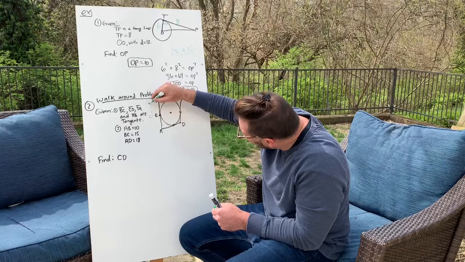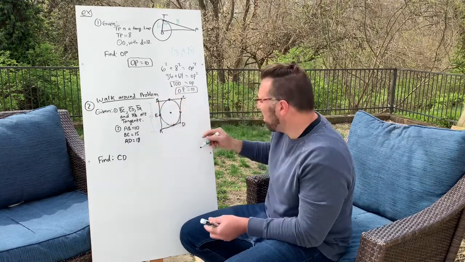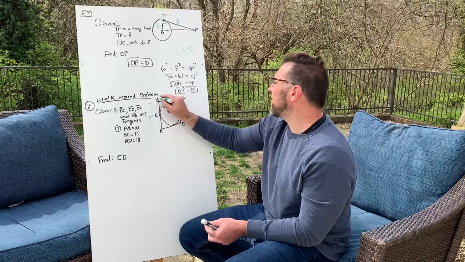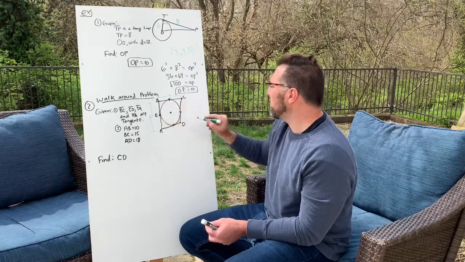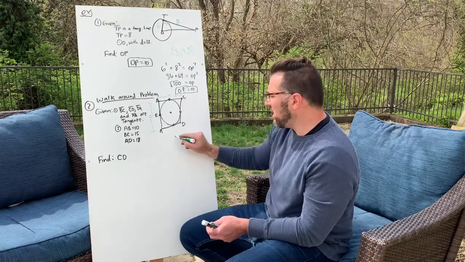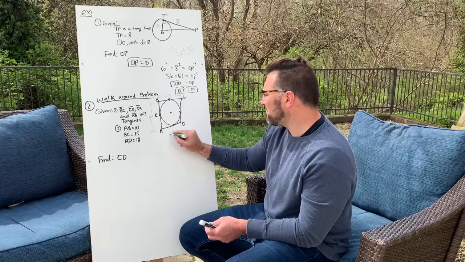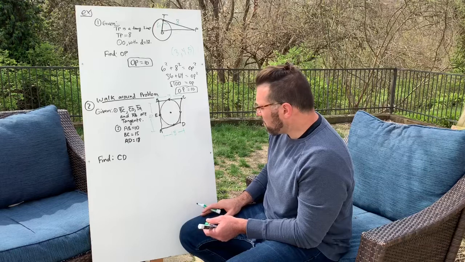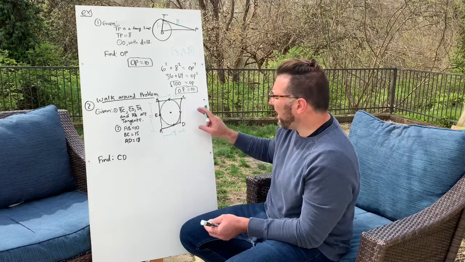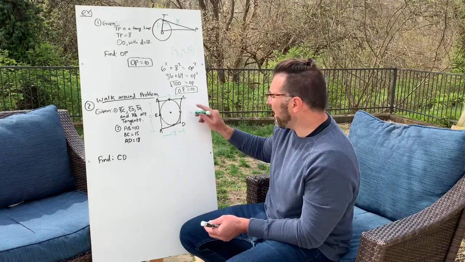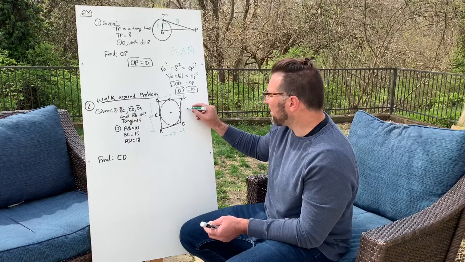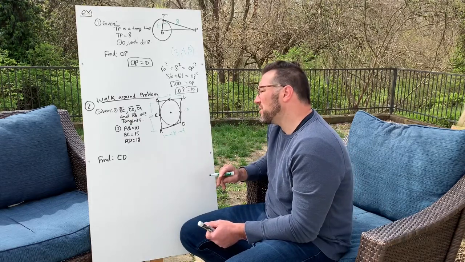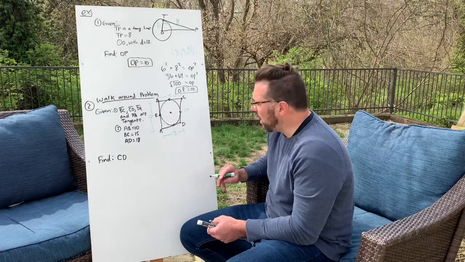Let me just indicate that. Excellent. BC is 15, okay, let me indicate that. BC is 15. And AD here is 18, all right. So we know some information. Let's see, what else do we know? Oh, well, we gotta find CD. So we need to find this value here, right? CD. And this may seem very daunting.